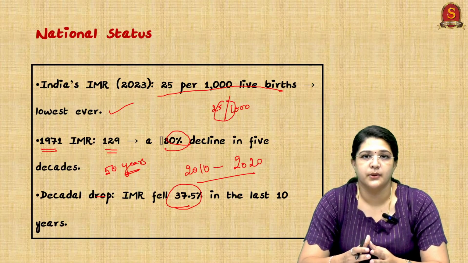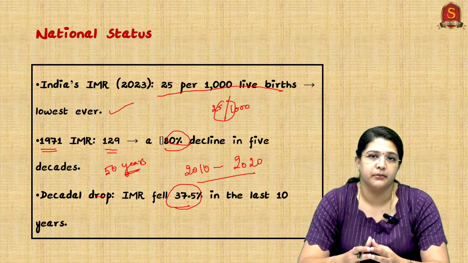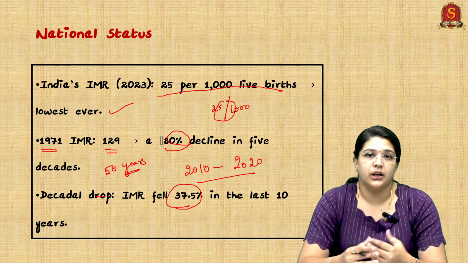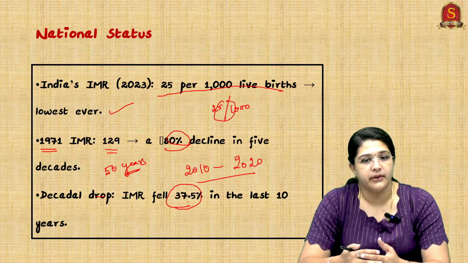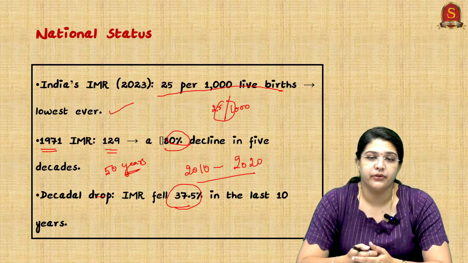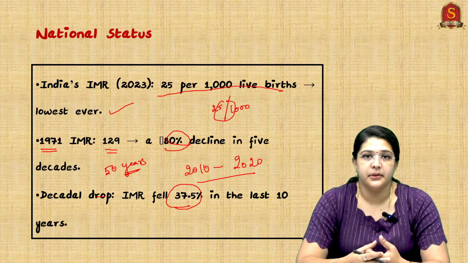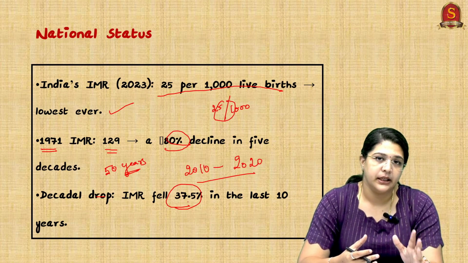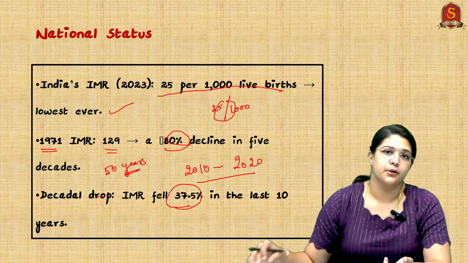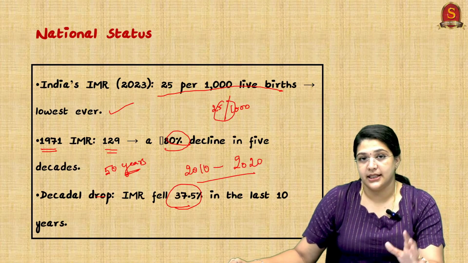These points will be very helpful in terms of writing the mains examination. Even in prelims, I can ask you, compared to the last decade, we have reduced infant mortality rate by 37.5%. 37.5 is a very big number, and in the examination you might have a doubt. But keep it in mind, yes, we have achieved a 37.5% decline in infant mortality rate just in the last decade.